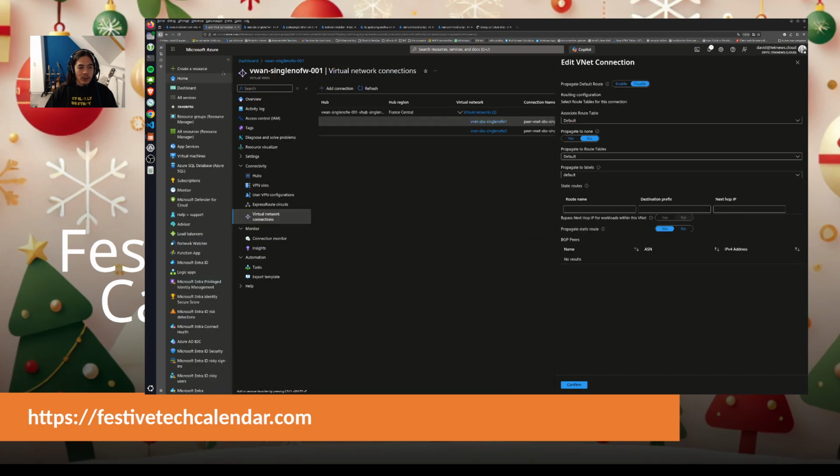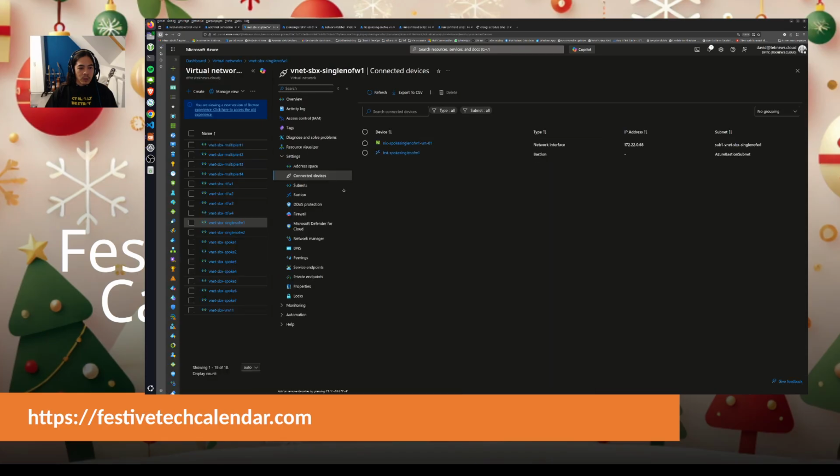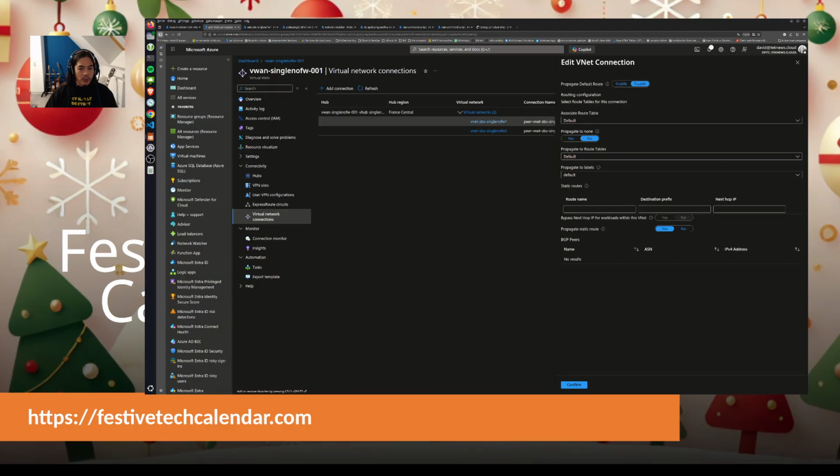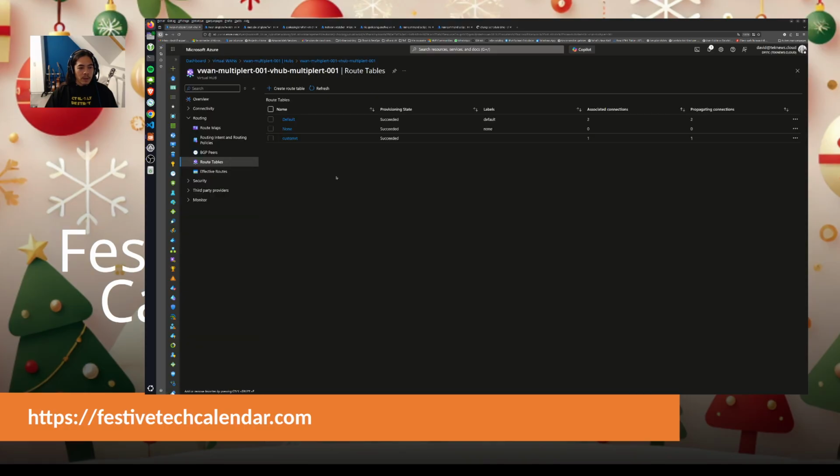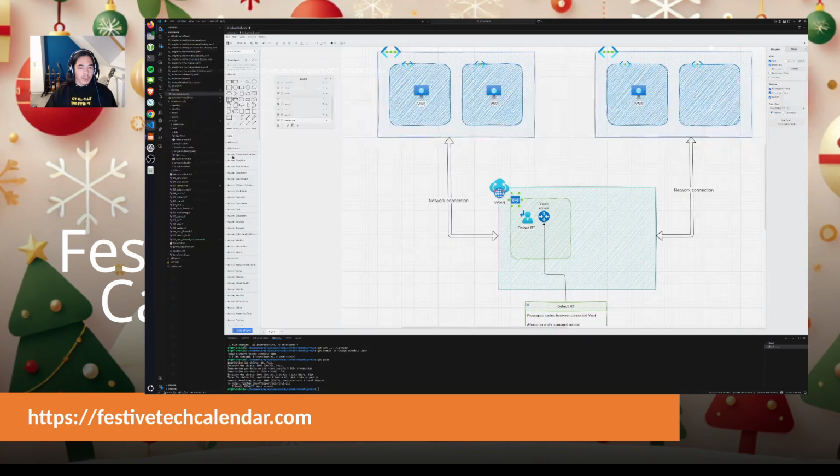In the meantime, let's go back. Oh, we'll see that afterward. I don't want to see this one. I want to switch back to another virtual hub. Okay, here you can see that I have two route tables. Currently associated to the first route table, we have two network connections, and associated to the second route table, I have one connection.